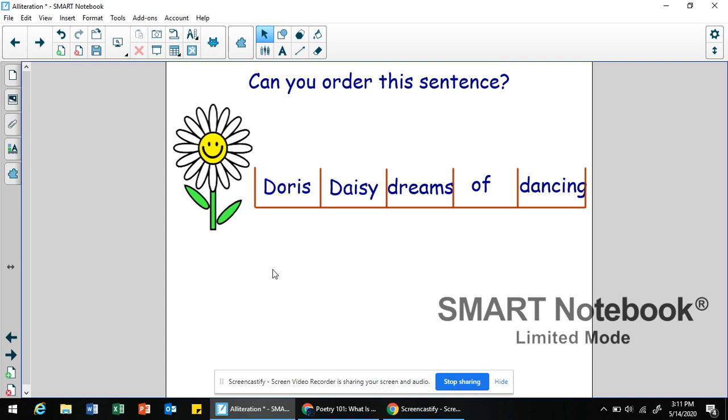Hopefully you notice that most of these words, actually all of them except one, begin with the D sound or the letter D. We have Doris, Daisy, dreams, dancing. Doris Daisy dreams of dancing. So sometimes when an author uses alliteration in poetry, it kind of becomes a tongue twister for a lot of people.